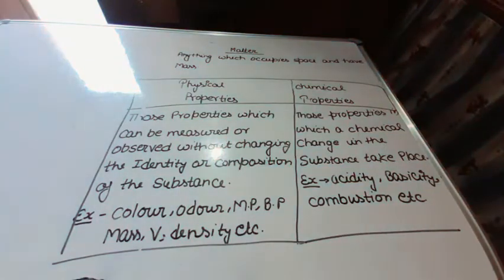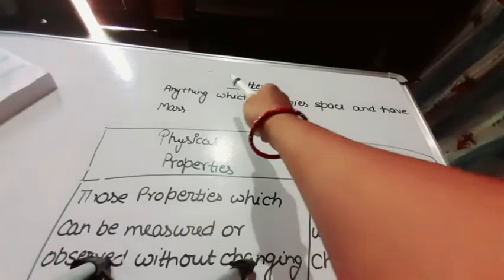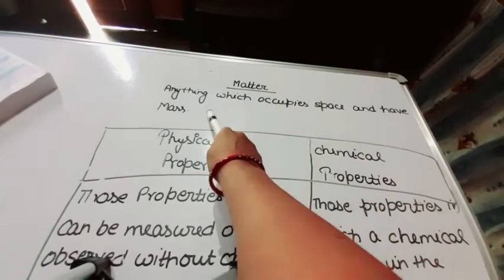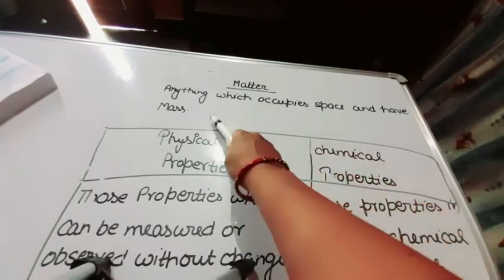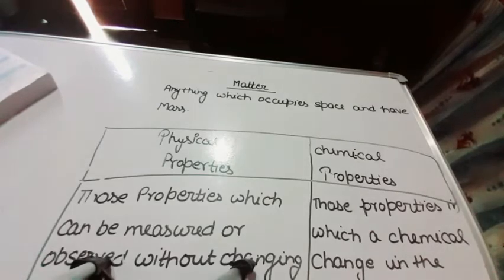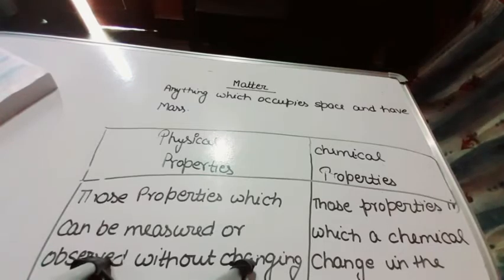Students, our next topic is matter. What is matter? Anything which occupies space and has mass is known as matter. Actually, students, the entire universe is made up of matter and energy. The presence of matter can be felt by one or more of our senses. Everything around us, for example, book, pan, table, sugar cubes, iron rods, water, air, are composed of matter because they have mass and they occupy space.